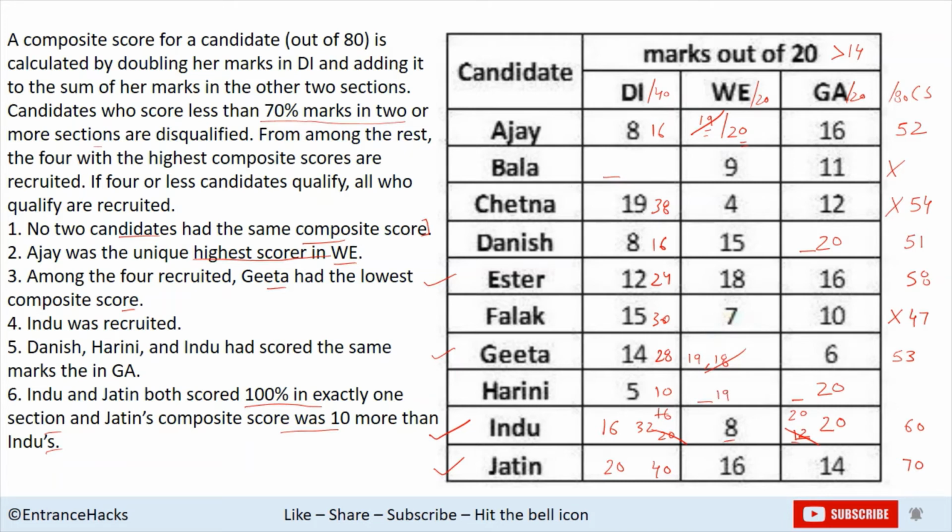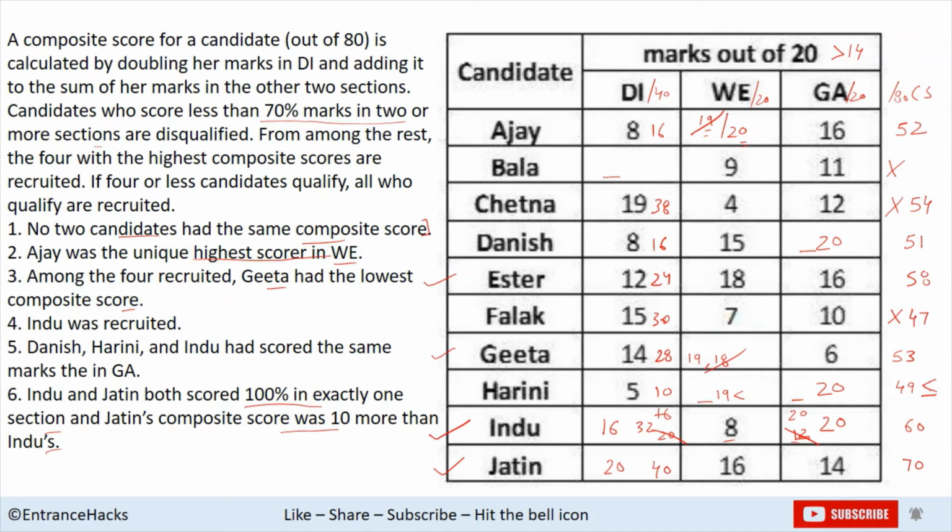It could be less than 19. So her score would be 49 or less. It is less than or equal to 49, right? It cannot be 47 as Falak has already scored 47. But it can be less than 49.